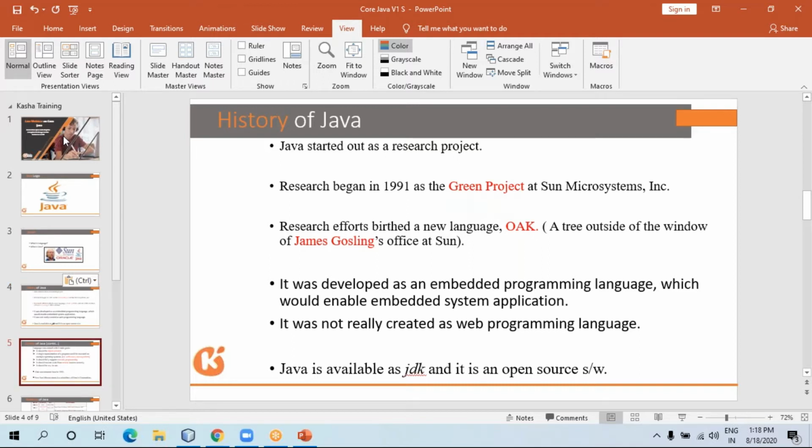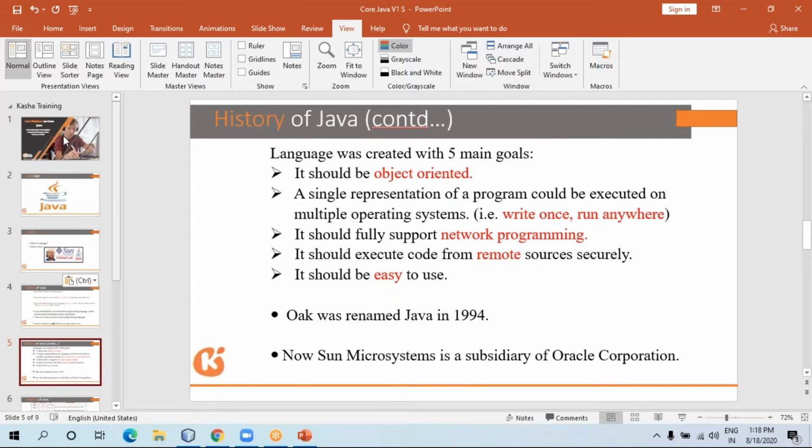So Java, as I told, follows the purely object-oriented concept. Why was Java so popular at the time when it was introduced? Because the concept is write once and run anywhere. This is the main core concept of why Java is popular. Write once and run anywhere.